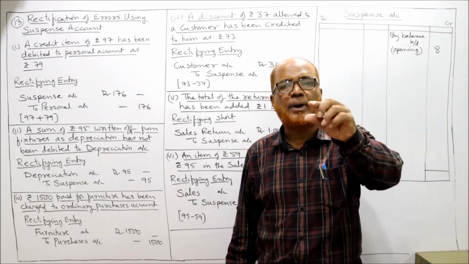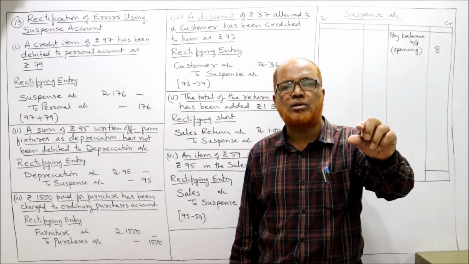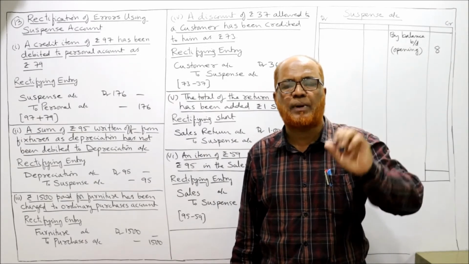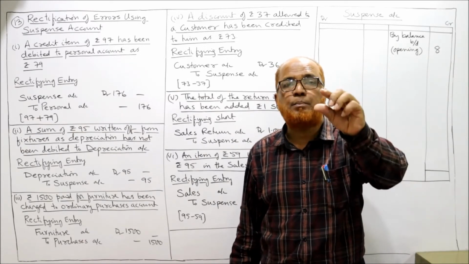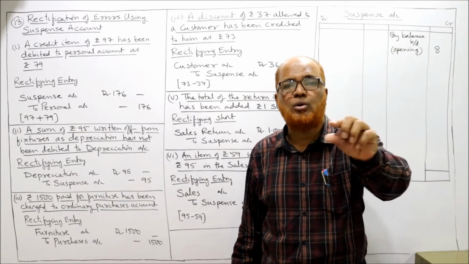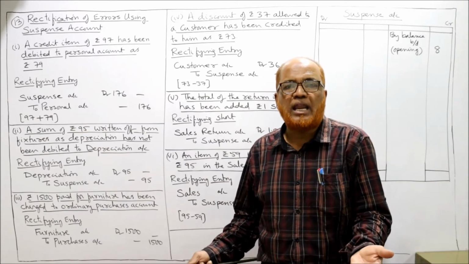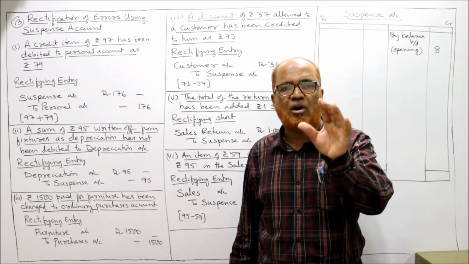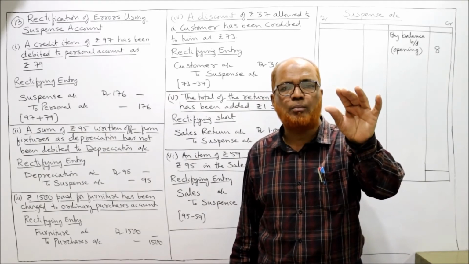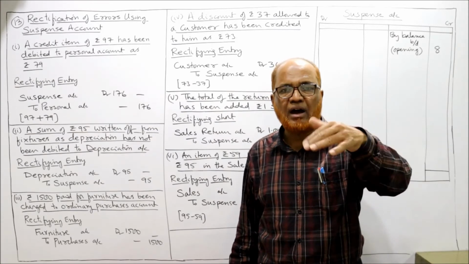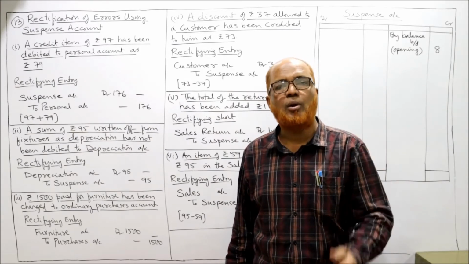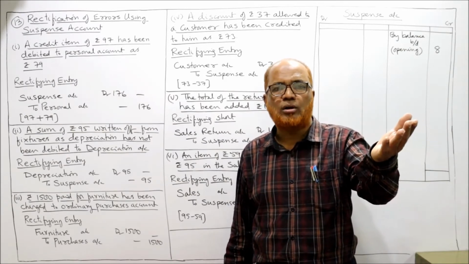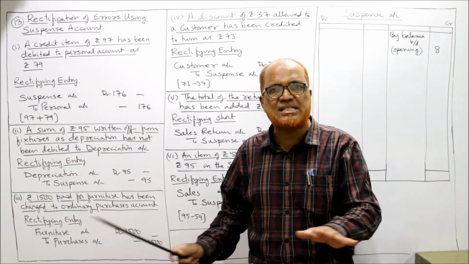So the wrong entry is purchases account debtor to supplier account. The correct entry is furniture account debtor to supplier. There is no error in supplier account. The error is that instead of debiting furniture account, by mistake, we have debited purchases account. Now purchases account will be credited to cancel it.